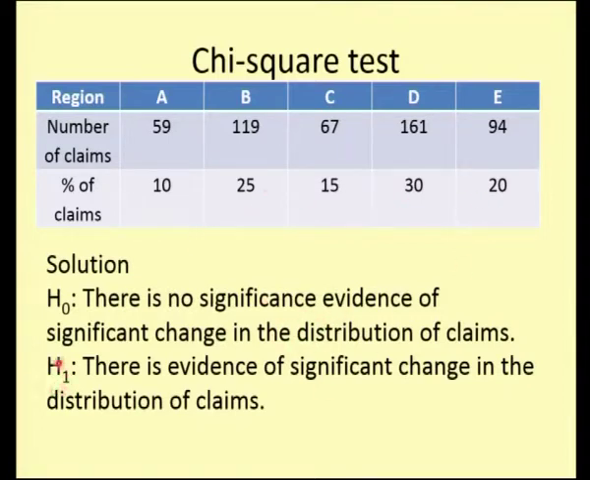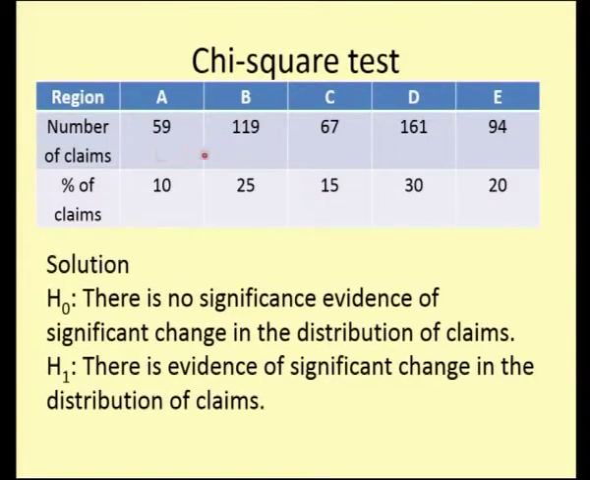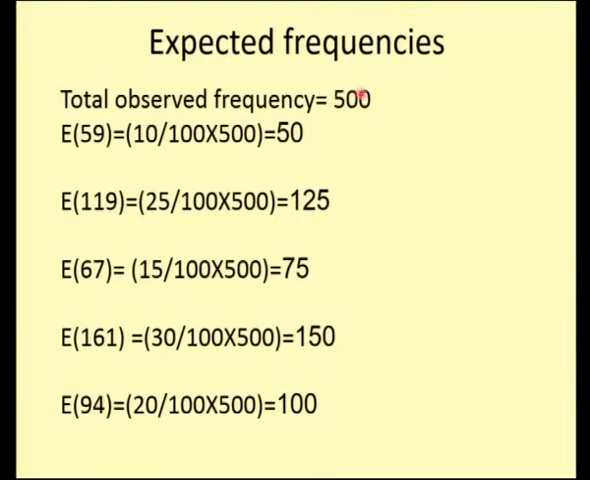And if you see your H1, it is nothing but there is evidence of significant change in the distribution of claims. So we are going to find whether there is any change in the distribution of claims over all the regions. So as I told you, we have the total observed frequency to be 500. That means we need to find the total of all these numbers of claims, which comes to be 500. So this is my total observed frequency, and for each of my observed frequencies, 59, 119, 67, 167 and 94, we need to find the expected frequency.